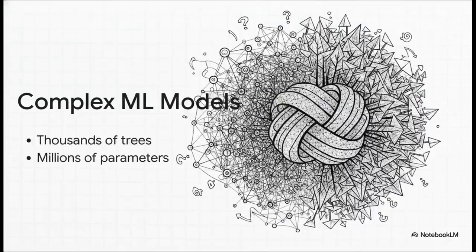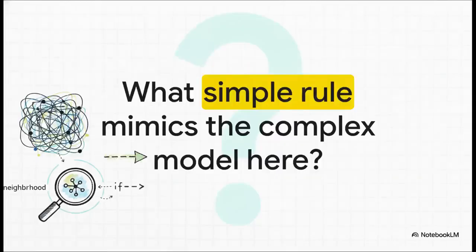The reality we face today is that our machine learning models are incredibly, almost unimaginably complex. We're dealing with ensembles packed with literally thousands of decision trees, or deep neural networks that have millions of parameters. They are effectively impossible to understand as one big whole. It would be like trying to map every single inch of that massive Norwegian coast all at the exact same time. So LIME takes a completely different approach.